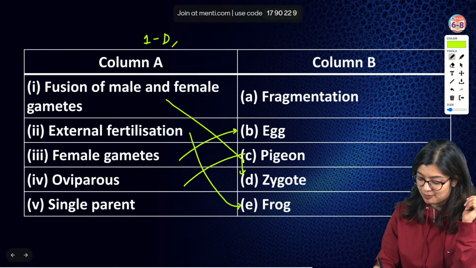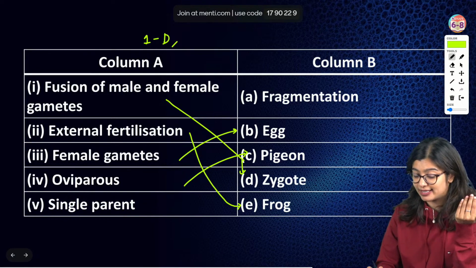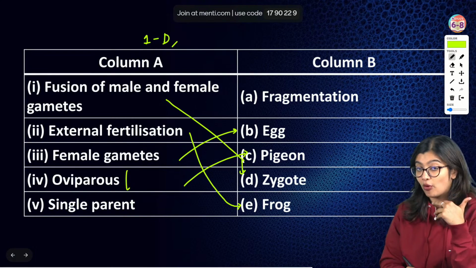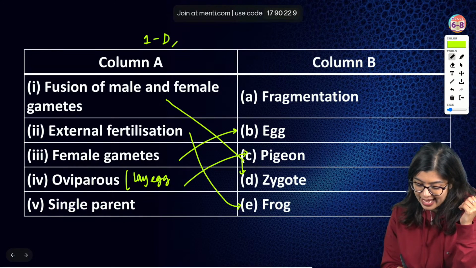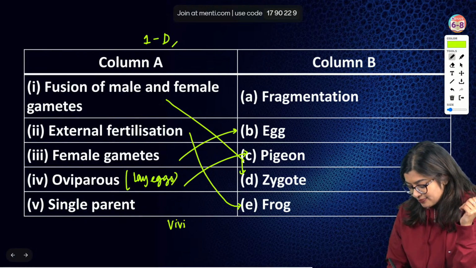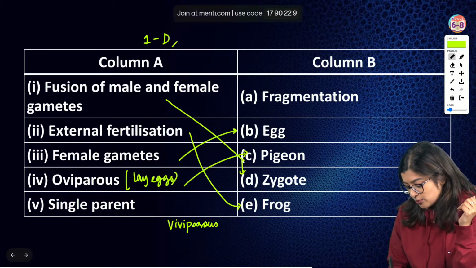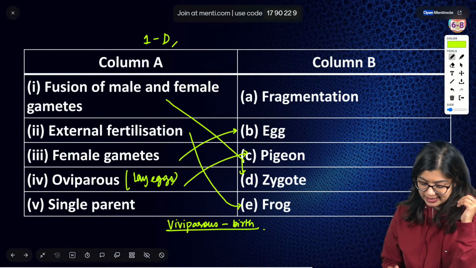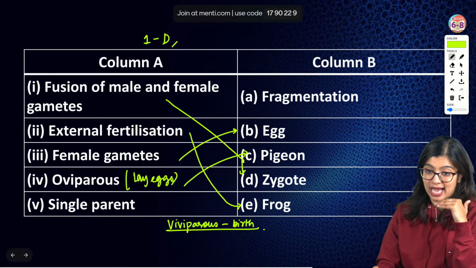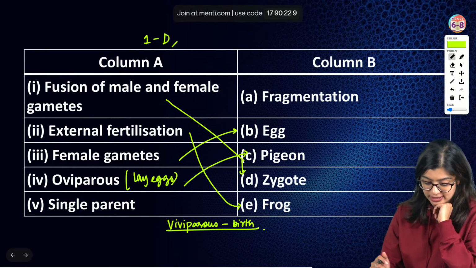Oviparous animal or an example of the same. What is oviparous? Oviparous organisms are those which lay eggs. What is viviparous? Viviparous are those which give birth to their young ones. So in this case, an example of oviparous is option C.